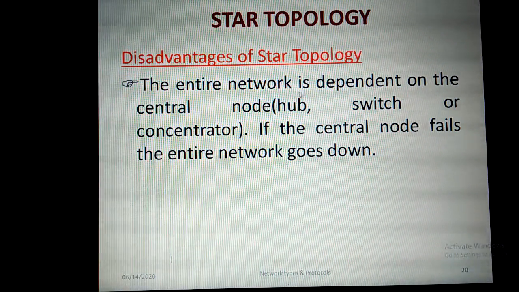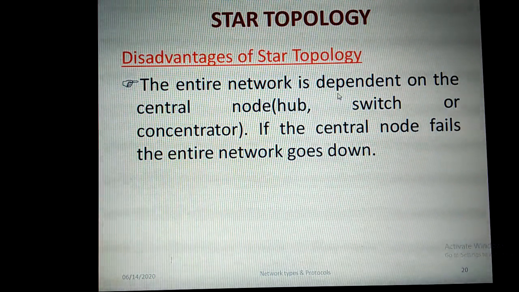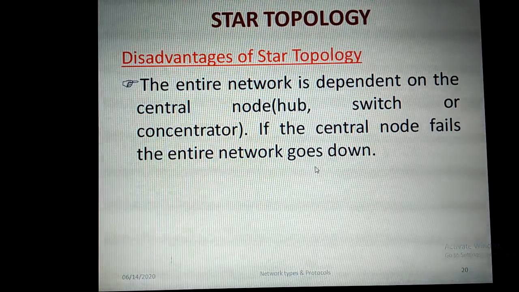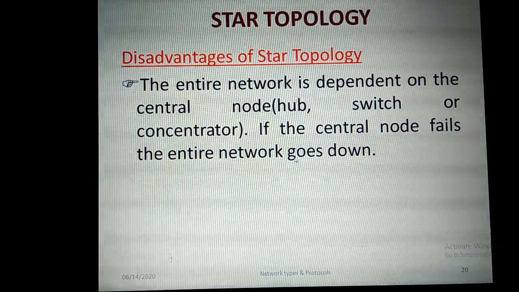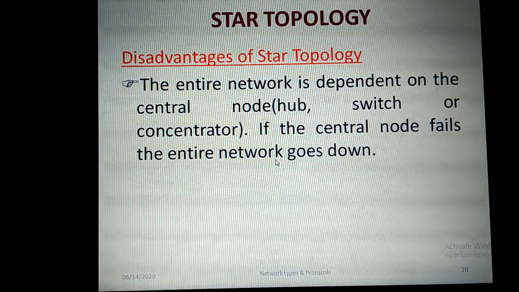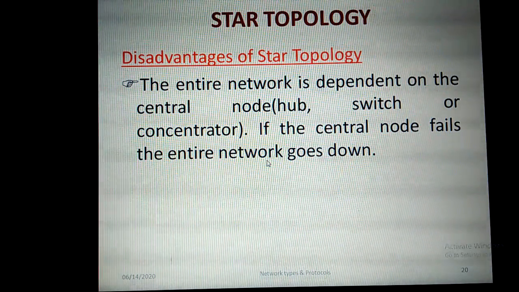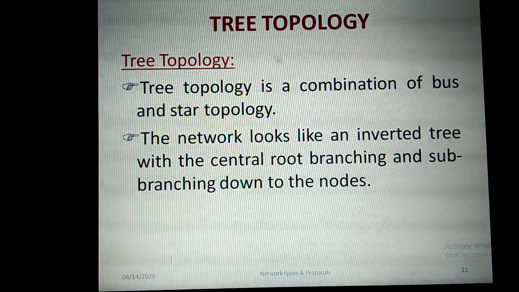And the entire network is dependent on the central hub, that is, the central node. It may be a hub, switch or concentrator. If the central node fails, the entire network will go down. We cannot do any data transmission. Like in bus topology, if the common backbone cable fails, we cannot transmit data. In the same manner, in star topology also, if the central node fails, the entire network will go down.